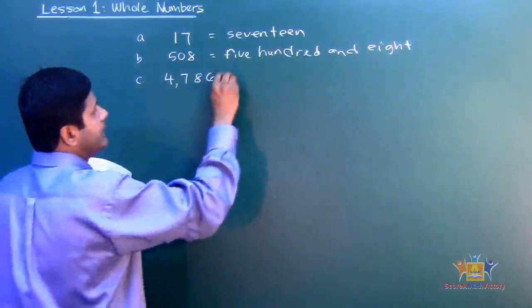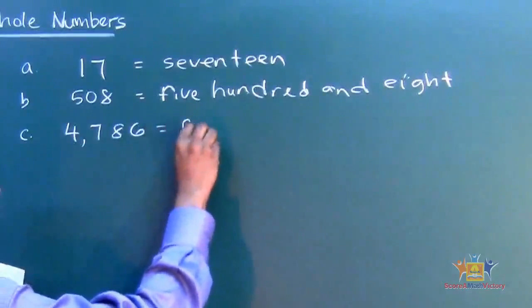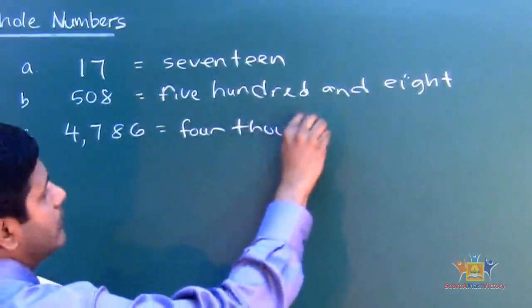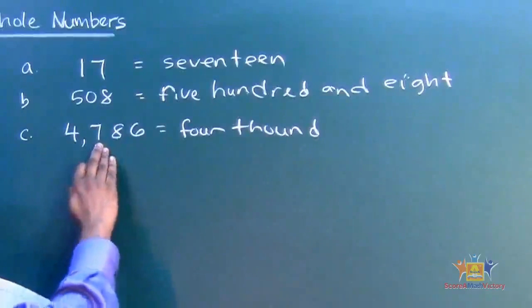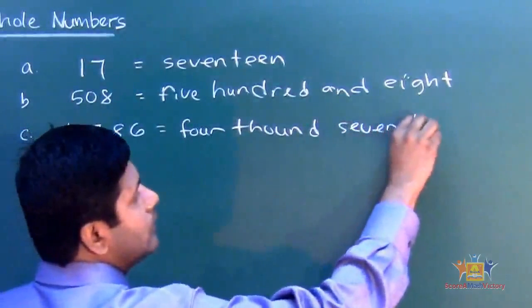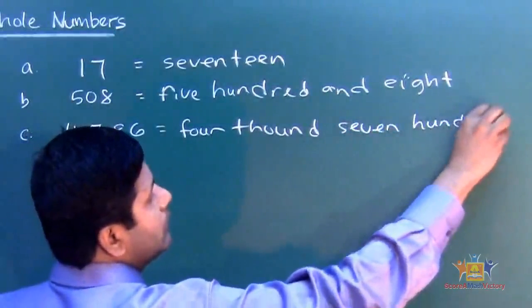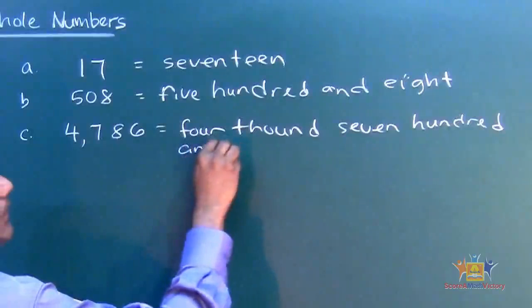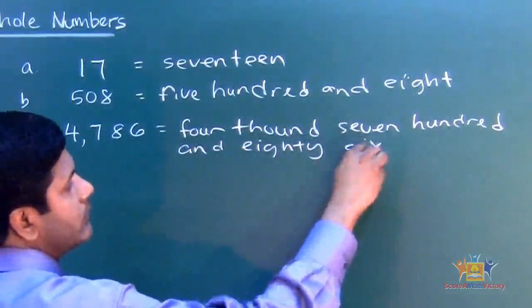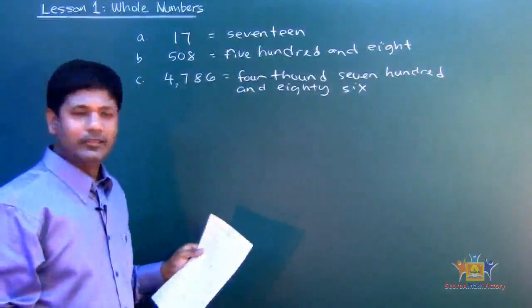See that? So exactly you're going to write it. 4,786. That's it. Very easy, very straightforward.